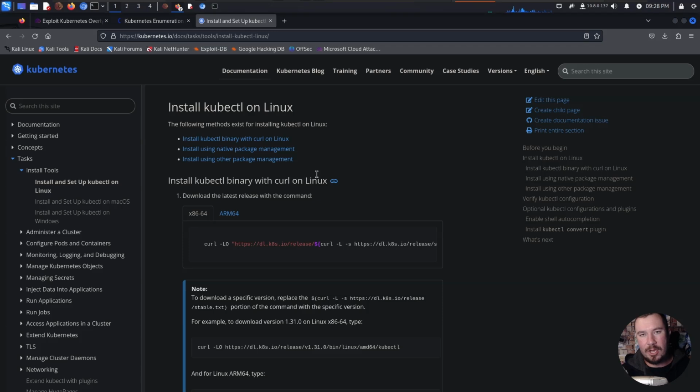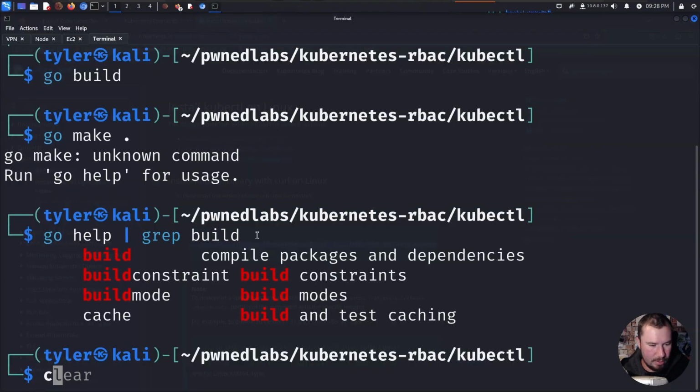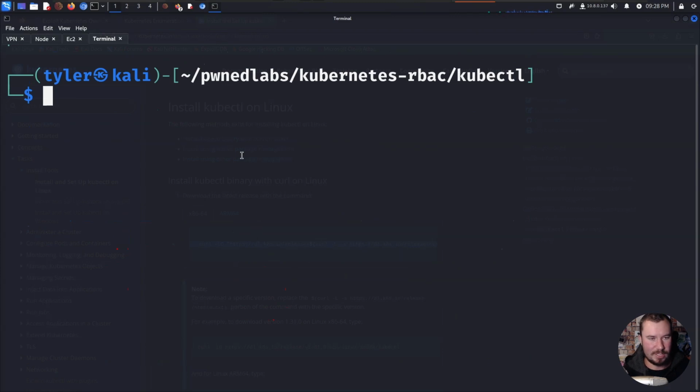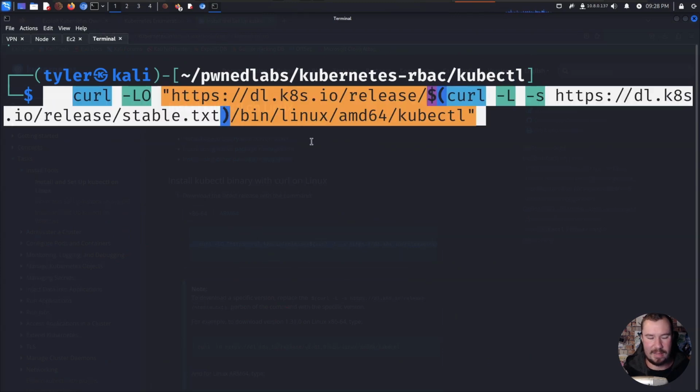In order to get the kubectl binary, it took me just a second with some help from the stream, because I couldn't remember how I did it. We'll go to kubernetes.io, docs, tasks, tools, install, blah, blah, blah. You'll see this in my notes, but we are given the syntax right here to go ahead and get the binary. So let's go ahead and download this here. We'll jump over to our terminal, clear all my silly troubleshooting stuff from before, and paste in that command.